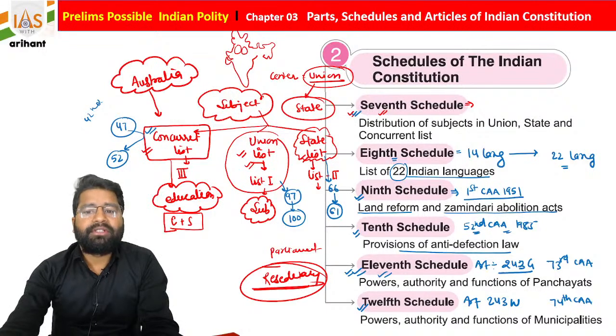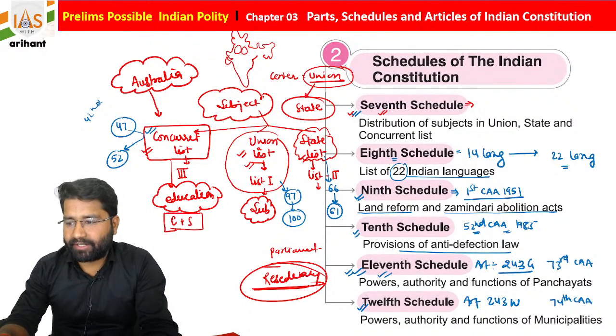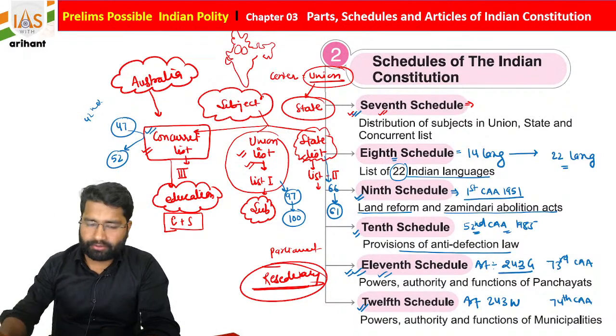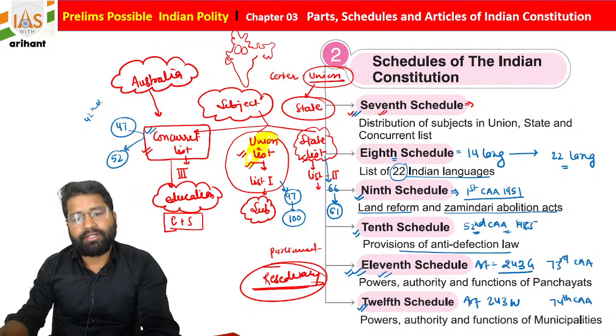Now if you talk about the 7th schedule, it basically contains the distribution of power between center and state. I already wrote it here, and I will just underline it, so I can highlight it. Okay, so if you see, students, under the 7th schedule there are 3 important lists: union list, state list and concurrent list. This is called list 1, list 2, and the third one is list 3.